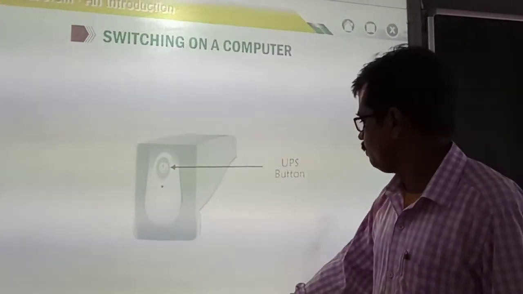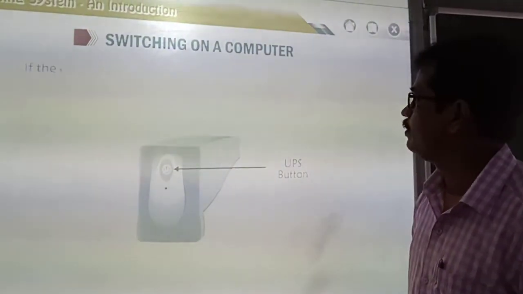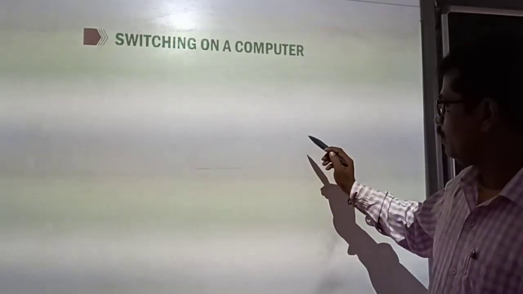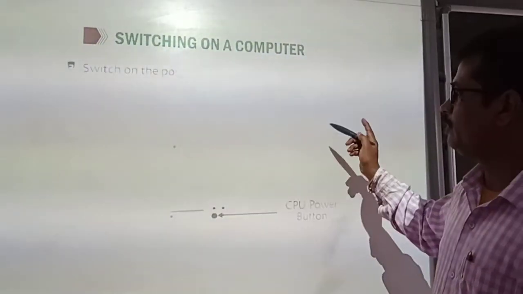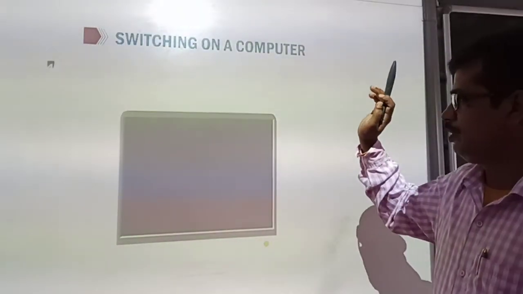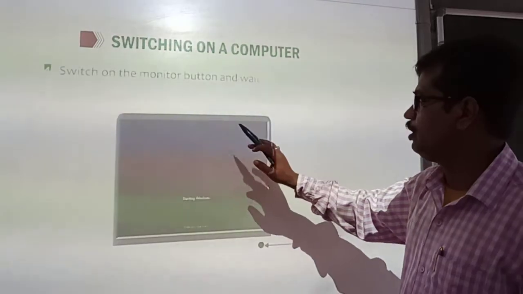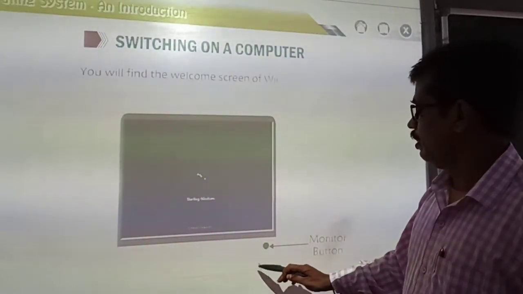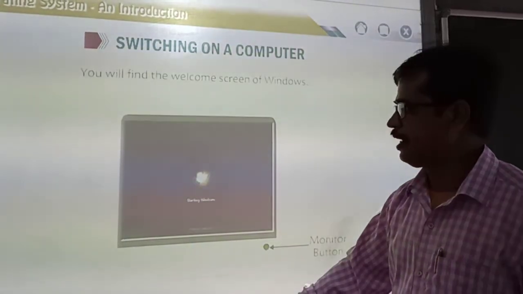Now let's move. First switch on the power supply, then switch on the UPS. Now switch on the CPU. Then at the last, switch on the monitor and wait for some time for the screen.